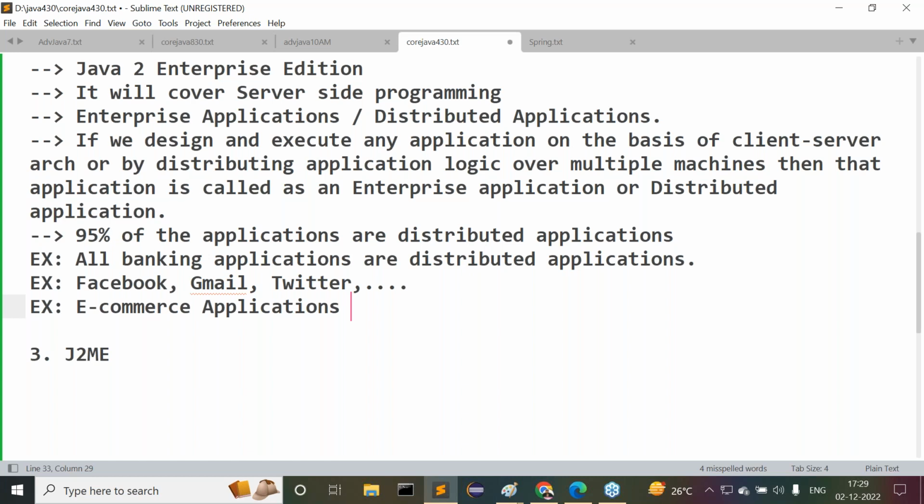There, what we are doing, first of all, we will open Amazon.com. There we are able to get a home page. The search bar is available. I want to buy some electronics, for example, a mobile phone. So I will search for an iPhone, mobile phone. I'm searching there. When I search for it, a number of items are available. Then I want to select it. When I select it, automatically my item will be placed in the order.